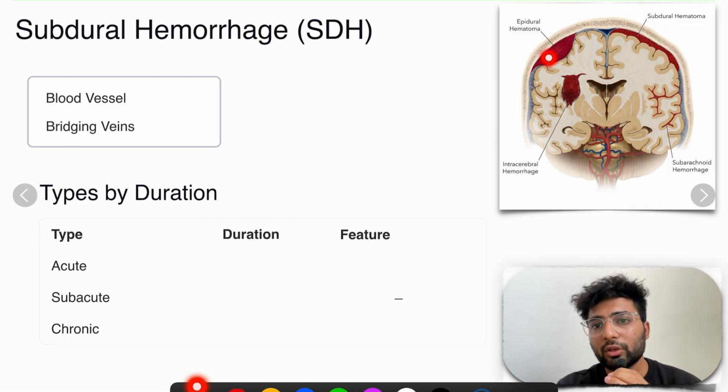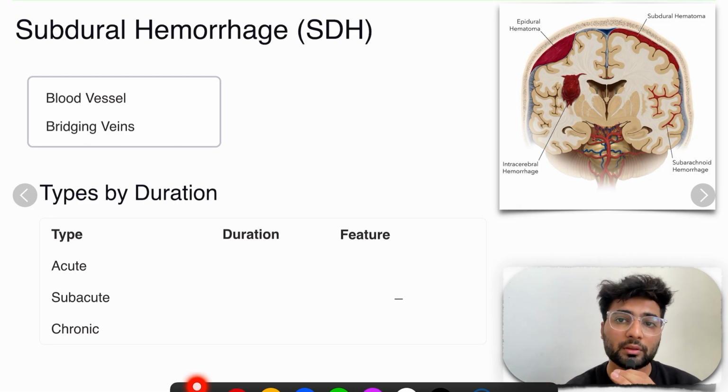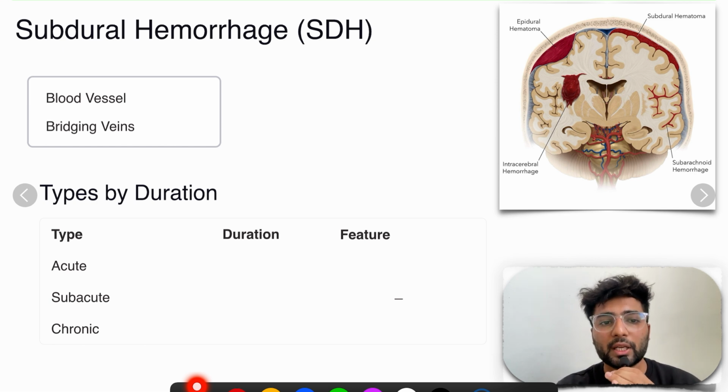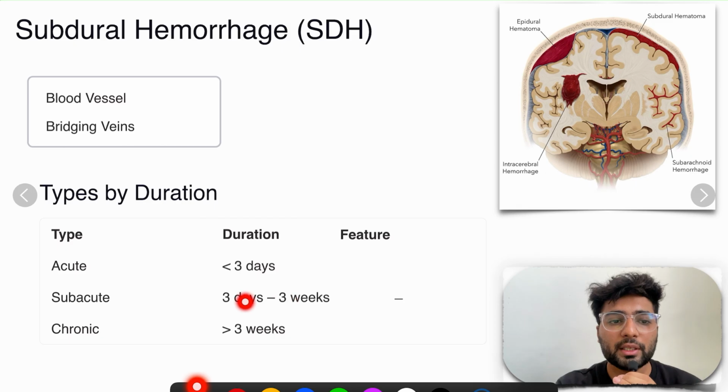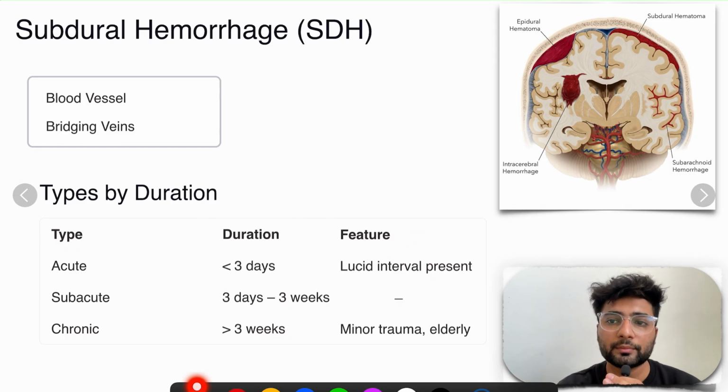Now, this extradural hematoma cannot be chronic. Why? Because whenever there is impact, there is high arterial bleeding. It will immediately compress the brain and symptoms will occur. So, there is no acute, subacute, chronic in epidural hematoma. While in subdural hematoma, we have acute, subacute, and chronic phases, which is divided by duration. See, if it's less than 3 days, acute; 3 days to 3 weeks, subacute; and greater than 3 weeks is chronic. And lucid interval is also present in subdural hematoma, but it is less prominent.